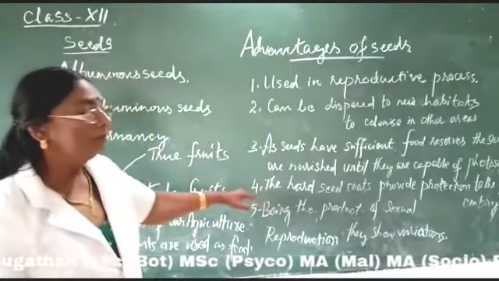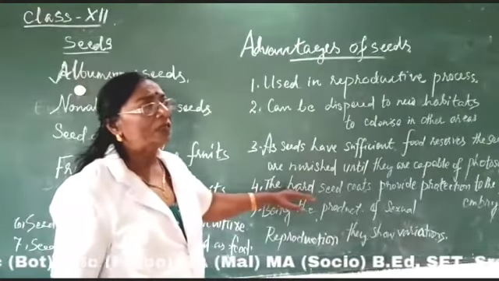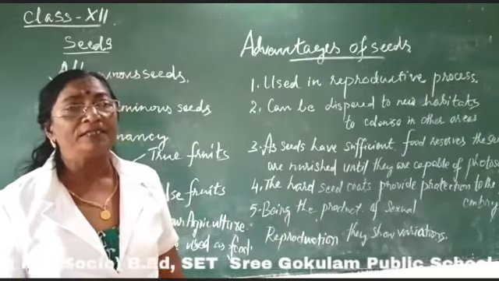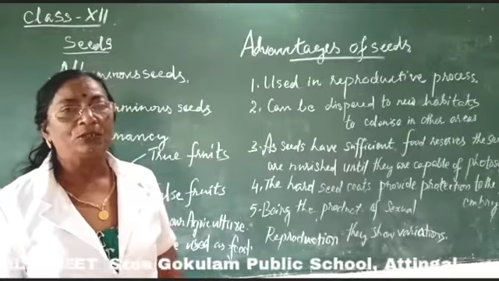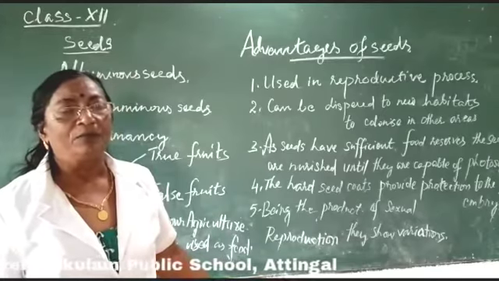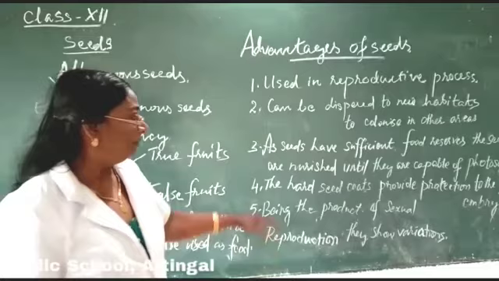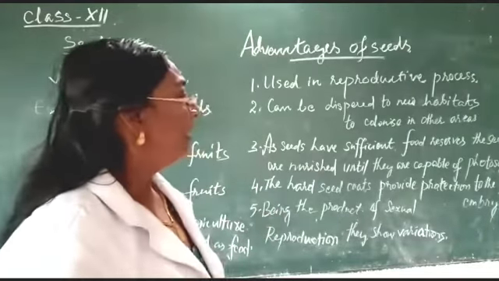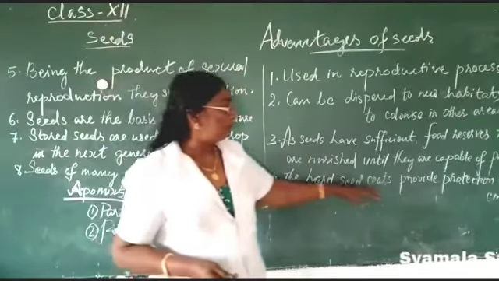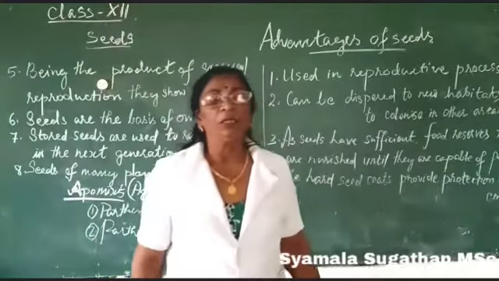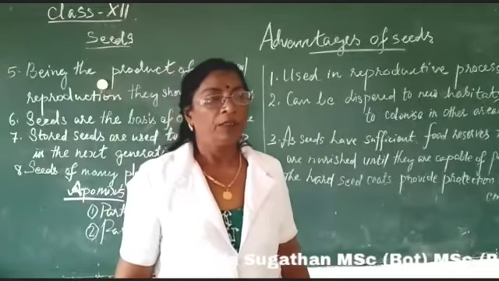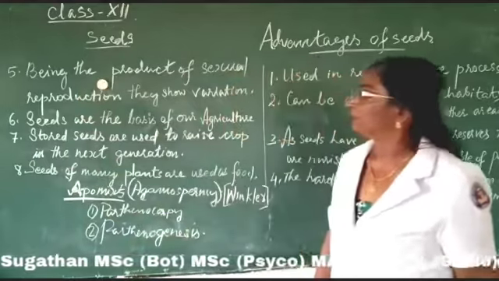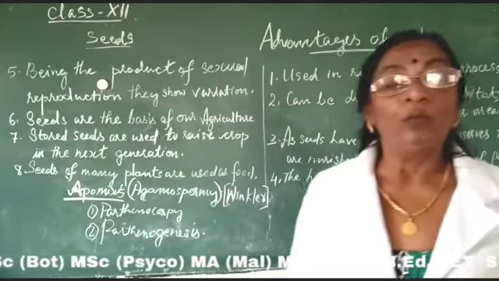And then we can see, in almost all cases, the seeds are provided with a seed coat. In many plants, the seed coat is so thick that it affords protection to the developing embryo. The hard seed coat provides protection to the young embryo. Next, being the product of sexual reproduction, they show variation.